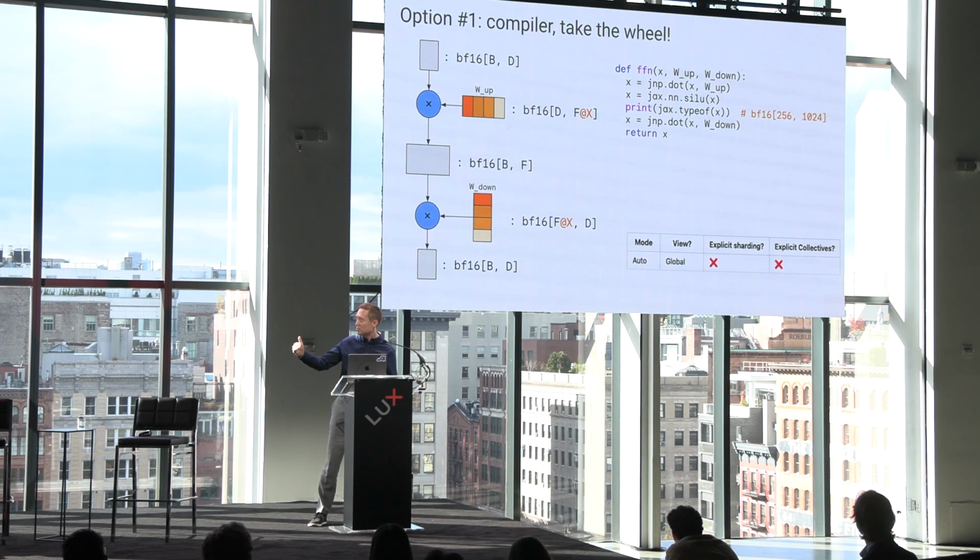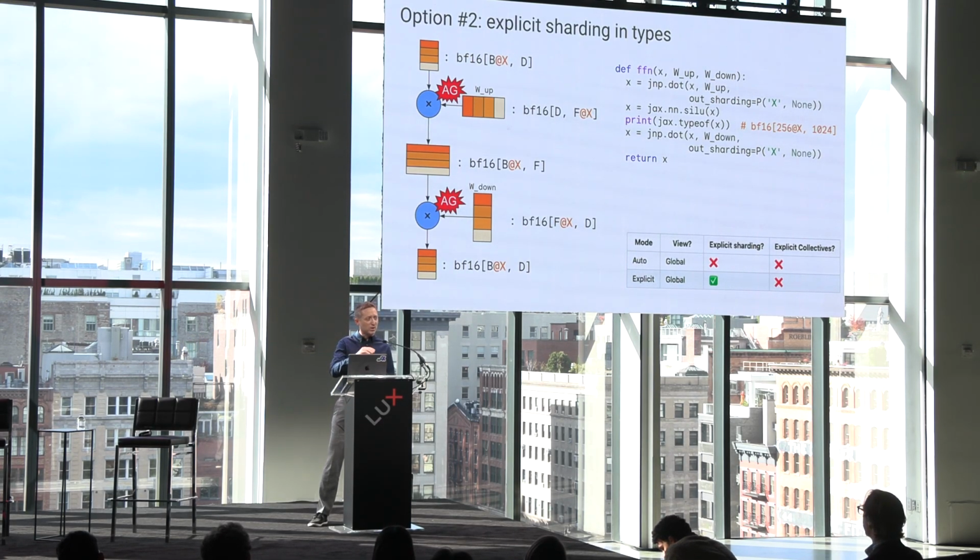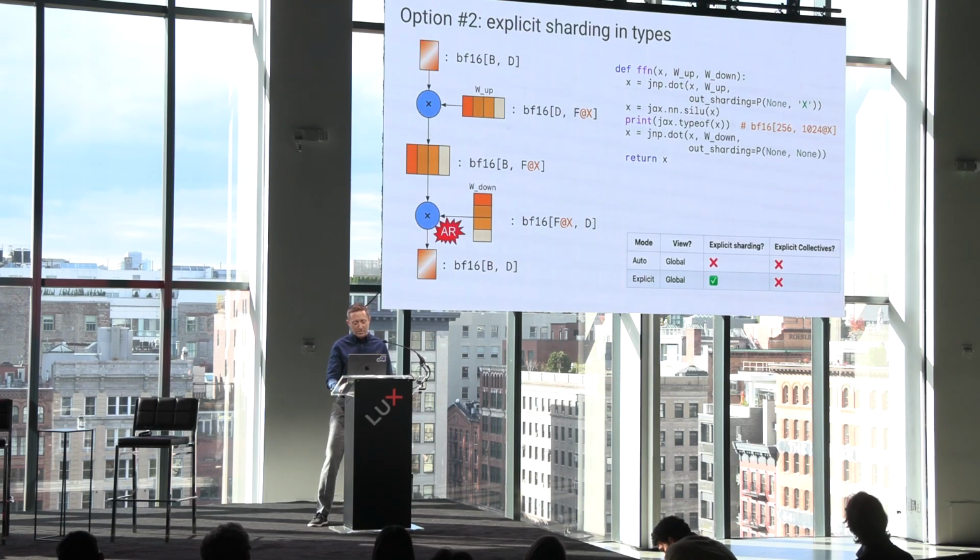So it's a global view. You're not writing per-device communication, you're just leaving things up to the compiler. I think what's more interesting these days is having programs that are explicit about how you do shardings. And the way we surface that in JAX is we put the sharding into the type system, so it's available to you. If you ever write code that's ambiguous about how it should be sharded, JAX will give you a trace time error. You can get these ahead of time, and it'll say, make sure you write an out sharding here to clarify exactly how this should be sharded. So here are a few examples of how those look for the examples we looked at.